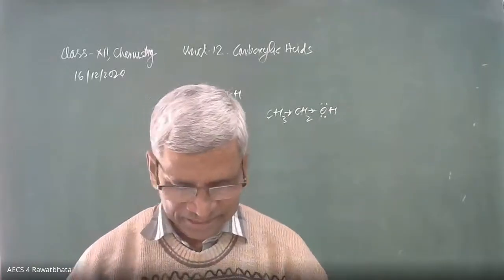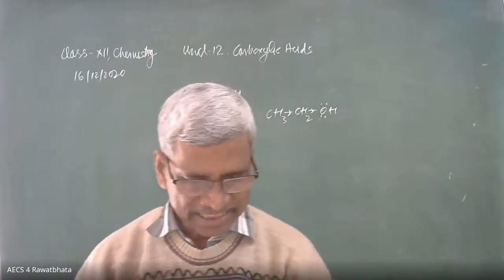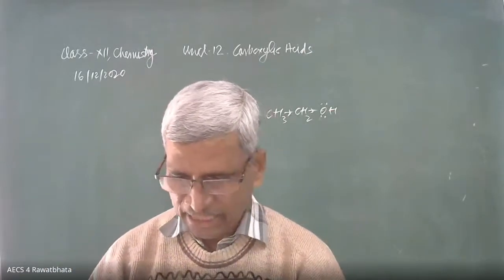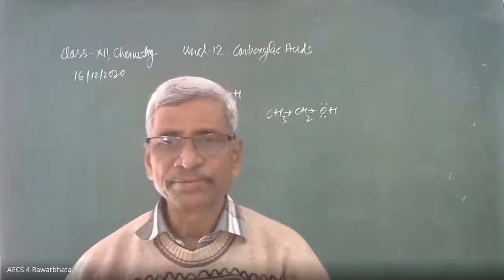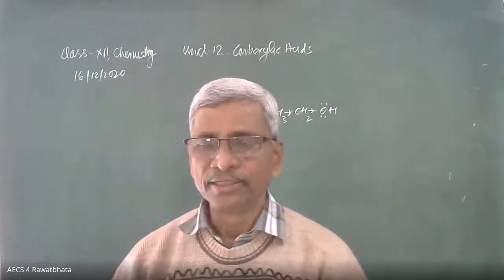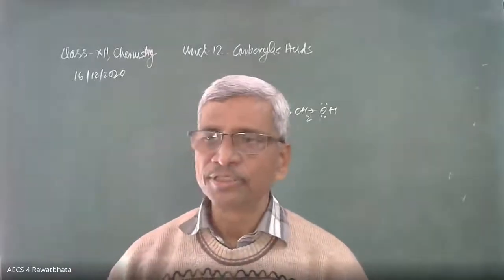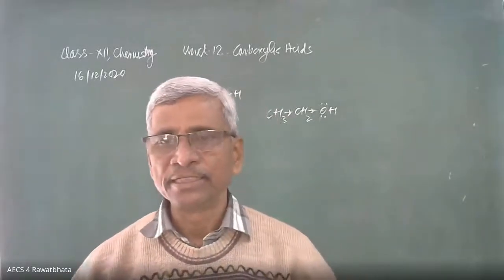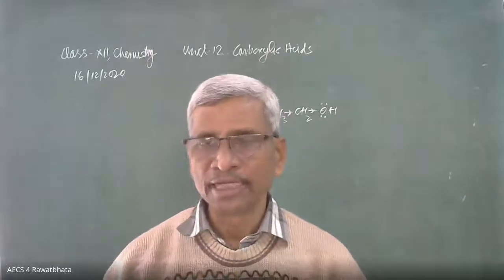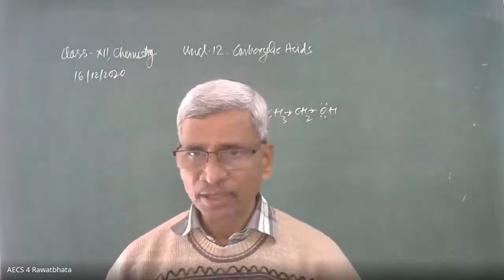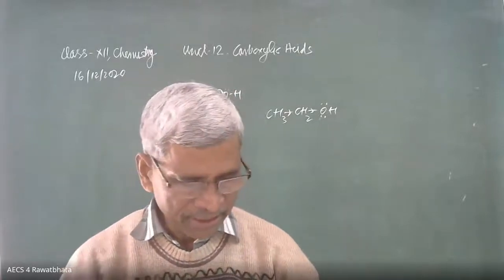Next lesson, I have to start next day. That is amines. In your syllabus, especially amines, the organic compounds containing nitrogen. These are the examples of amines, and nitro compounds, cyanides, and diazonium salts. These are not in your syllabus. Amines, you have to study about that.